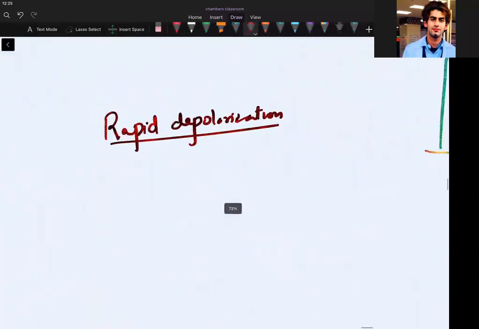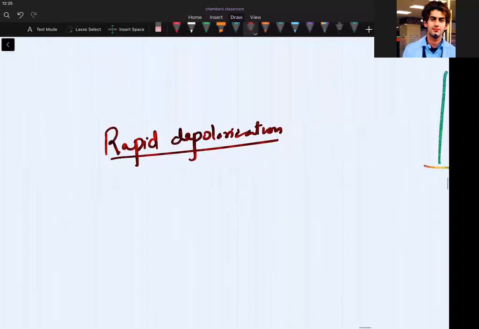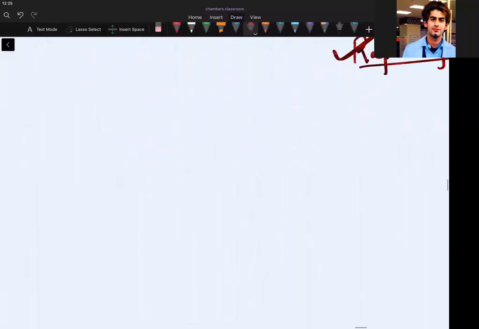Who is not able to understand? Can you write yourself the rapid depolarized state? Yes, you can write, because you will say a very rapid change is happening because of the influx of sodium ions. In this case, I'm talking FRAP, right? So it has crossed the zero line and had a rapid positive overshoot. This is called phase zero. Very nice. Rapid depolarization done. You have understood. Taking next.